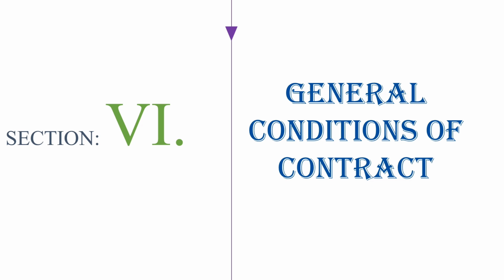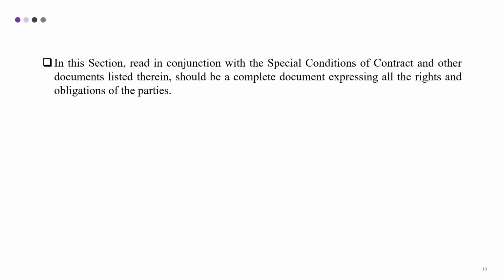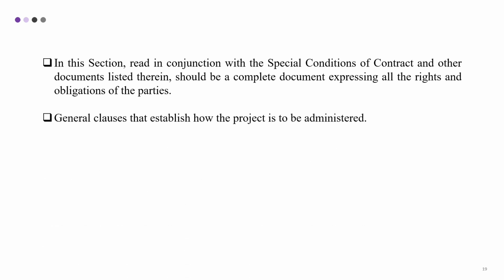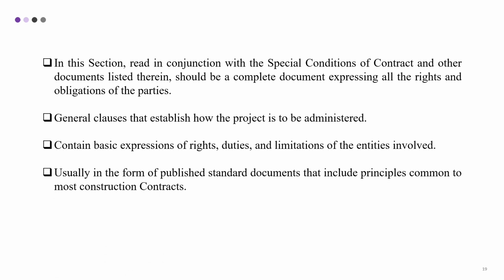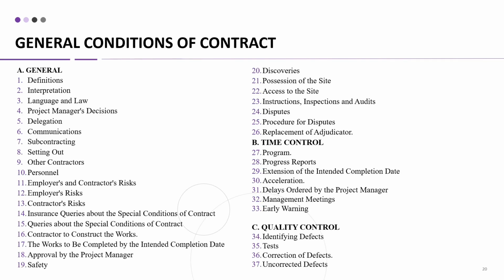Section 6, General Conditions of Contract. This section, read in conjunction with the Special Conditions of Contract and other documents listed therein, should be a complete document expressing all the rights and obligations of the parties. General clauses that establish how the project is to be administered contain basic expressions of rights, duties, and limitations of the entities involved, usually in the form of published standard documents that include principles common to most construction contracts. These are the general conditions of contract.